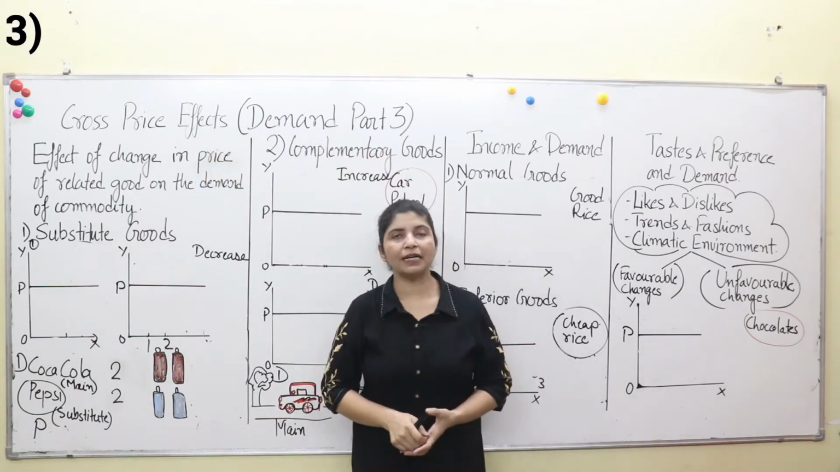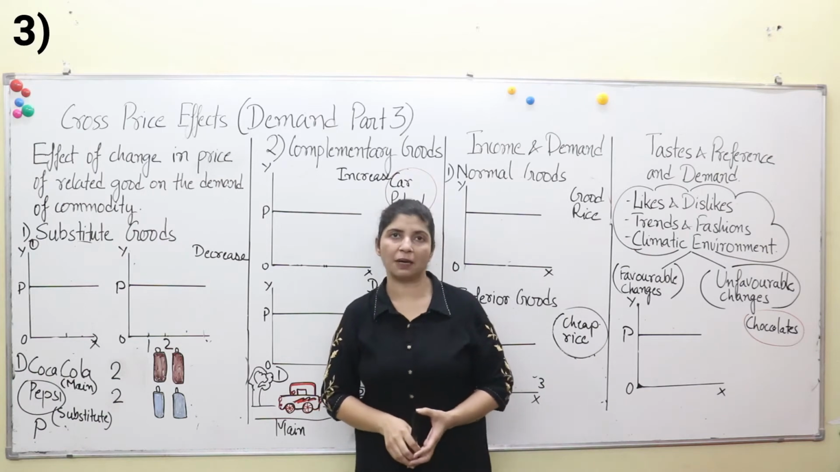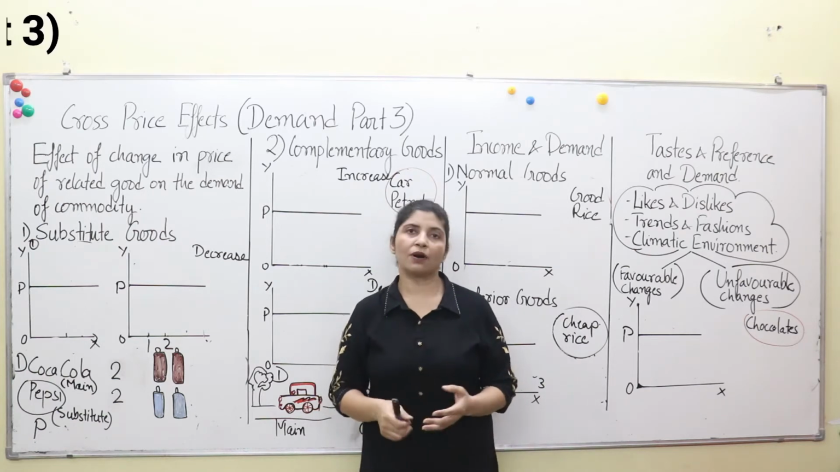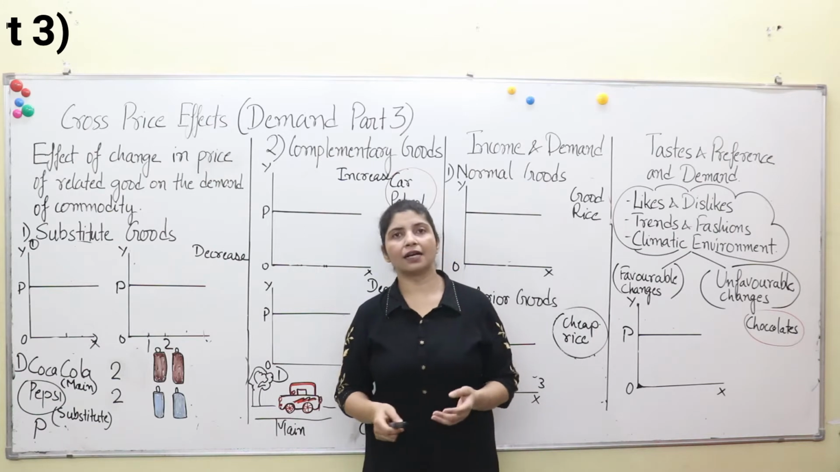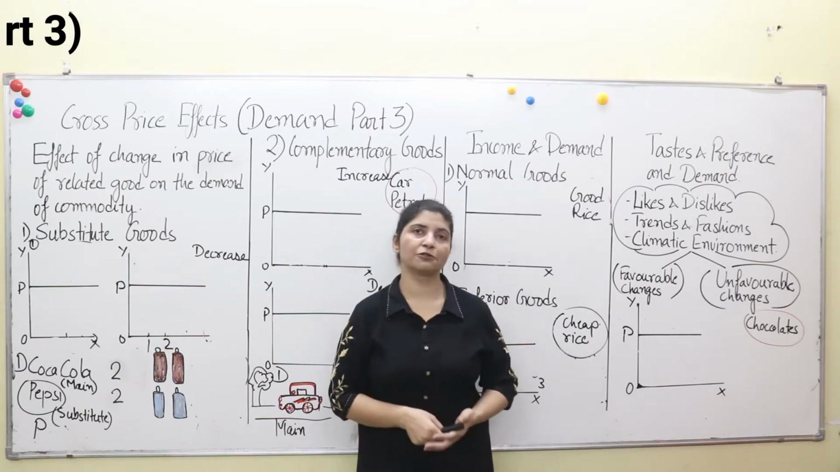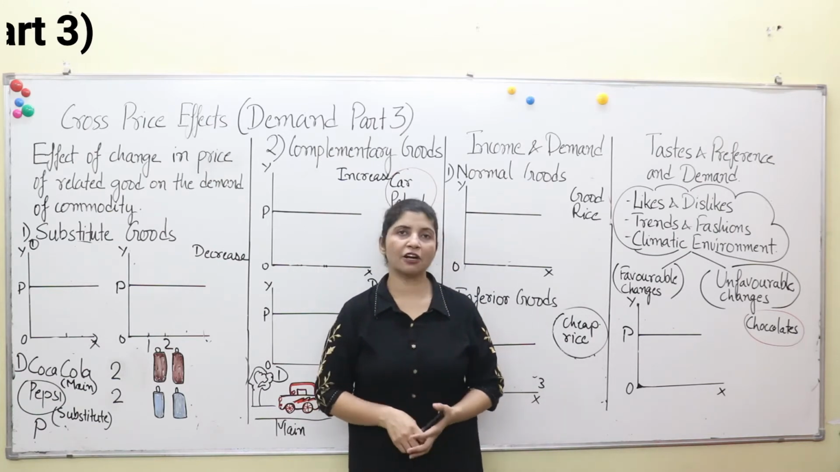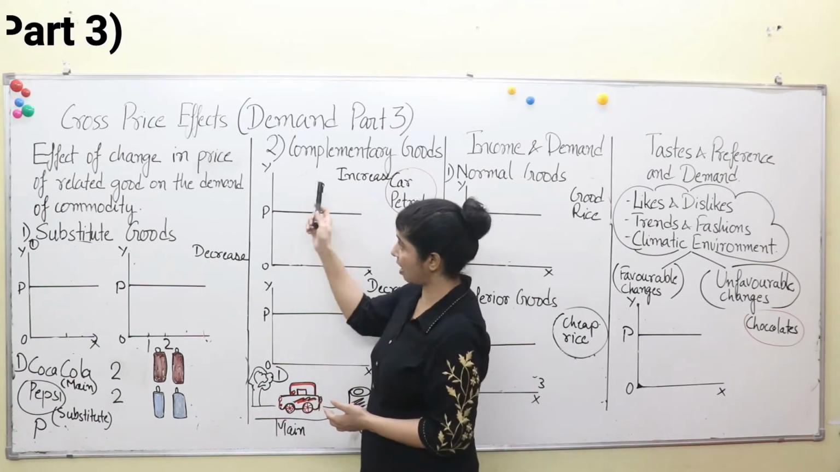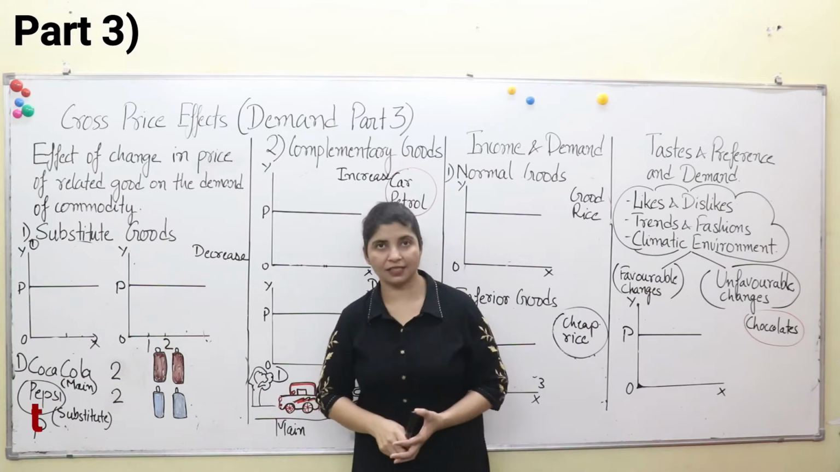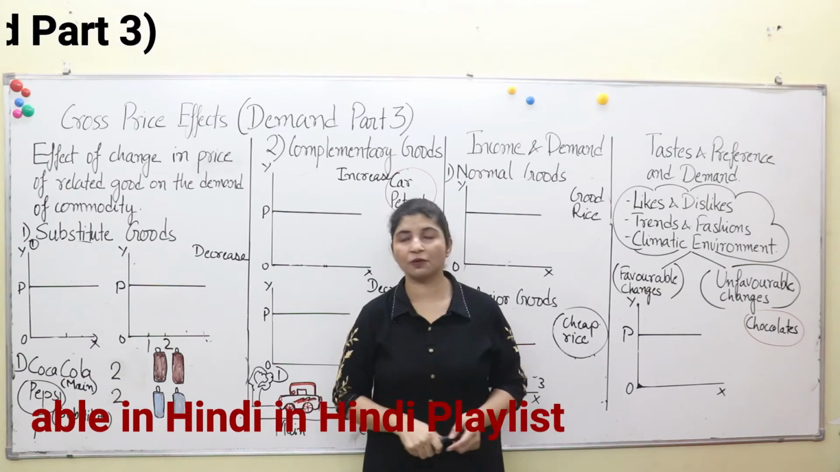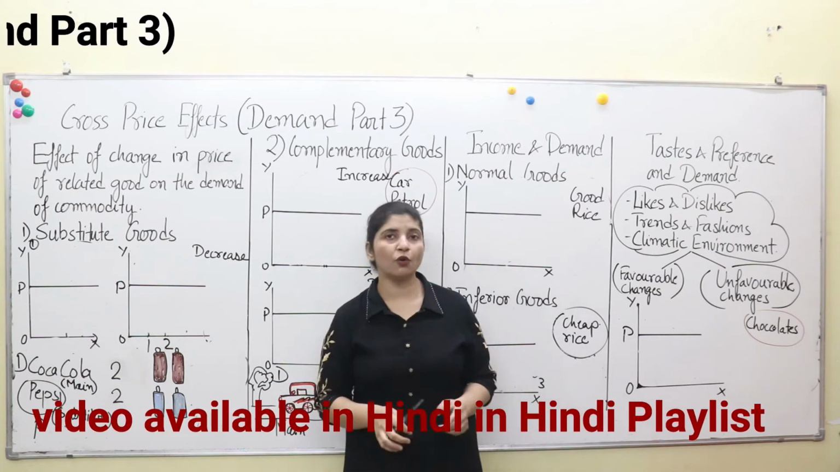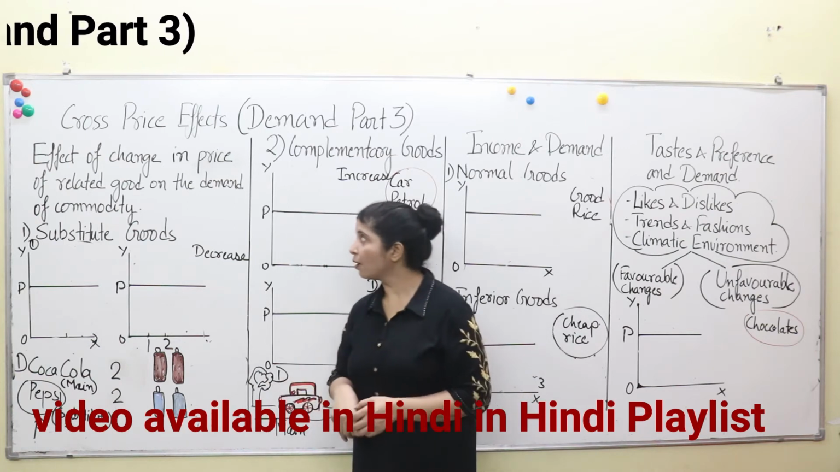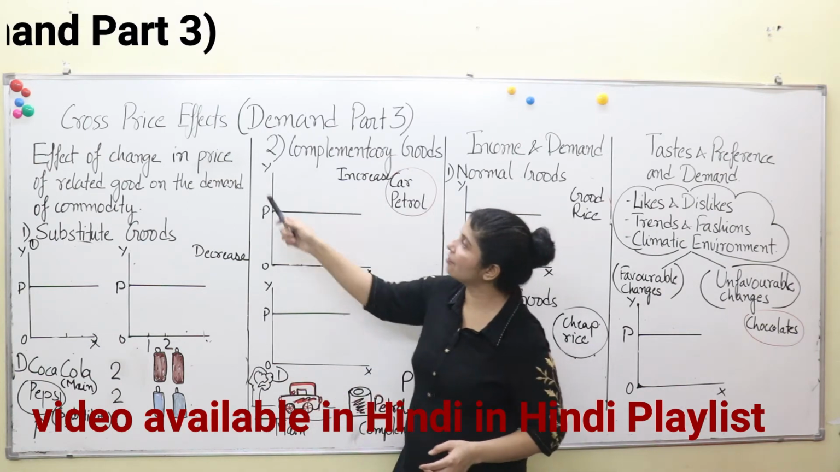We have already completed two parts of our theory of demand, that is what is demand, what is the function of demand, and then what are complementary goods, substitute goods, law of demand, shifting of demand, then extension and contraction of demand. Now we are discussing cross price effects. Please watch those videos before watching this, or otherwise you won't be able to understand it nicely. So we will start with our cross price effects.